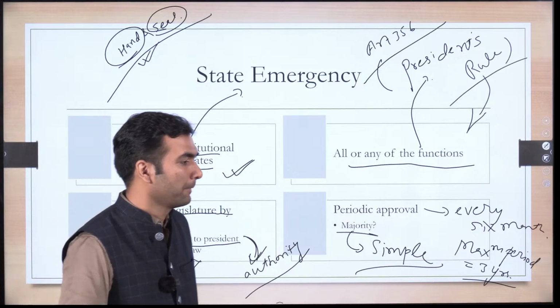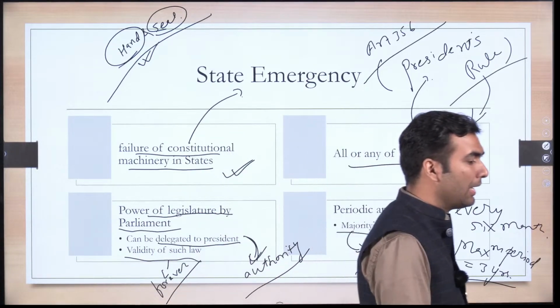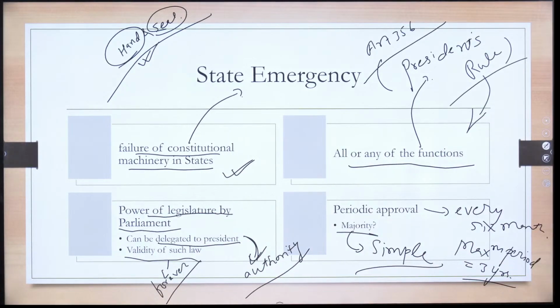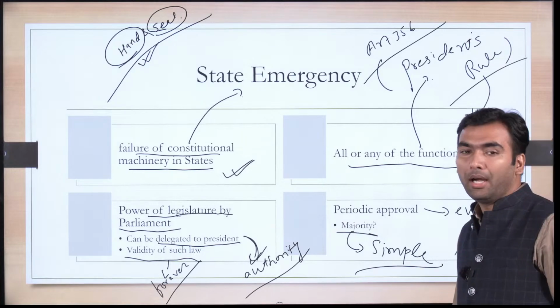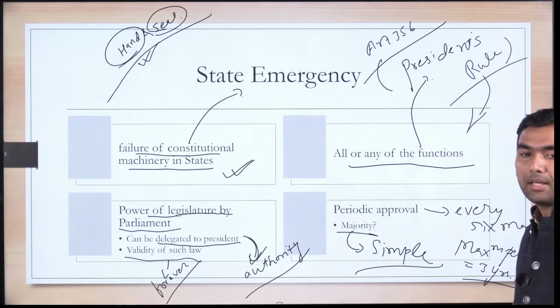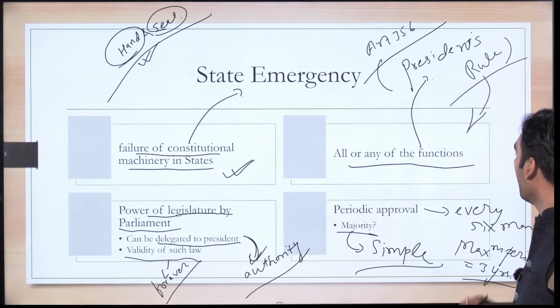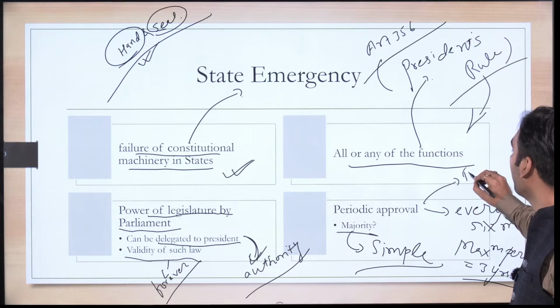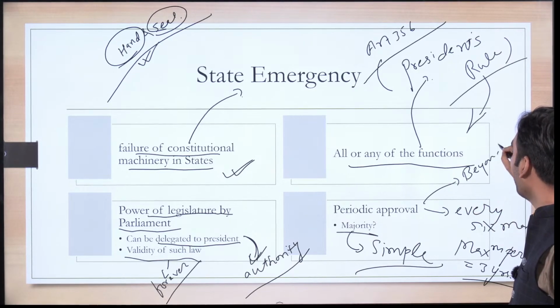In fact, if it has to remain in force for a period more than 1 year, there has to be either of two scenarios, then only it can remain in force for more than 1 year.